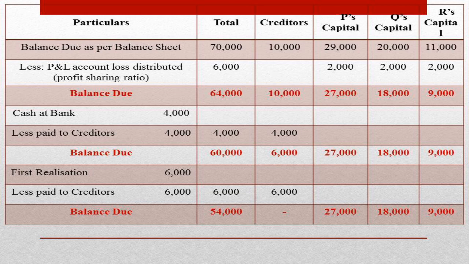This is the method that we have followed for the payment of external liabilities and partners' loans. The procedure is the same as that of the proportionate capital method under the maximum possible loss method also. Then after that, there arises a variation with regard to the maximum possible loss method. Let us see what the change is.